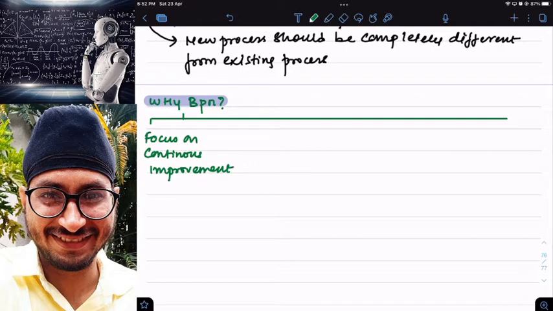Sir, improvement should be a one-time process or a continuous process? Continuous process. Take feedback from customers, take feedback from employees, take feedback from external environment. Keep improving yourself. Improvement is always a continuous process, never a one-time process. And then customer focus.